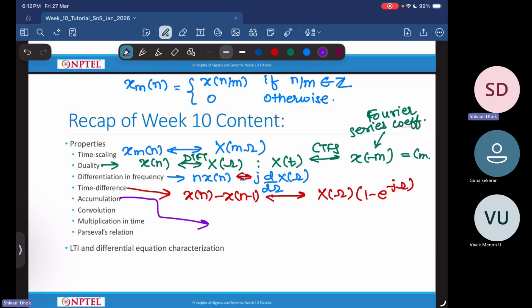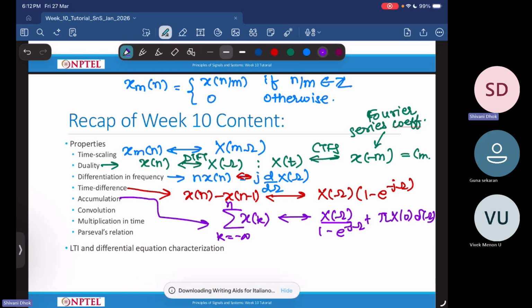So accumulation property says that if I accumulate all the past instances of input or x's, that will have a Fourier transform of capital X of omega upon 1 minus e power minus j omega plus pi x of 0 delta omega. So this particular second term takes care of your DC component.